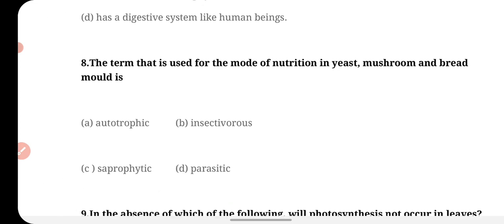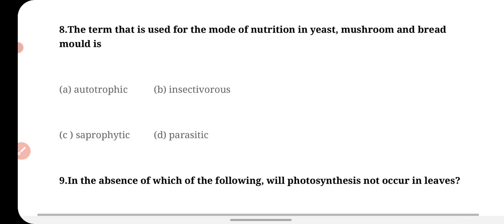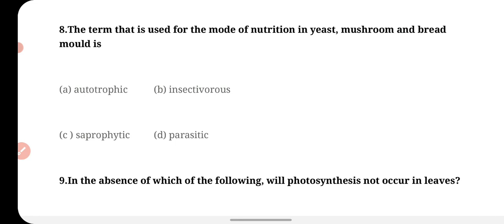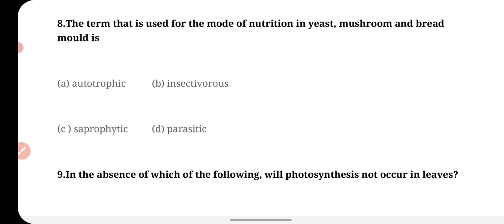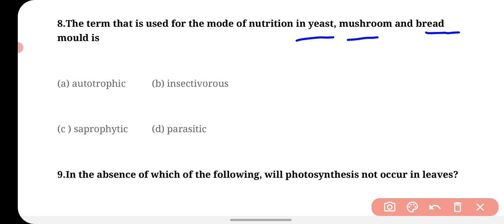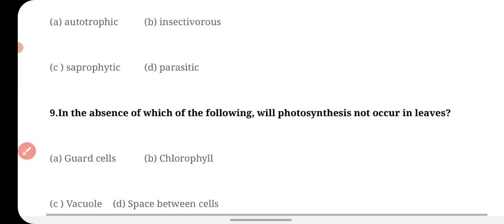Next question is, the term that is used for the mode of nutrition in yeast, mushroom and bread mold is autotrophic, insectivorous, saprophytic and parasitic. In case of yeast, mushroom and bread mold, they all are saprophytic because they all derive their nutrition from dead and decaying matter. So the correct answer is saprophytic.